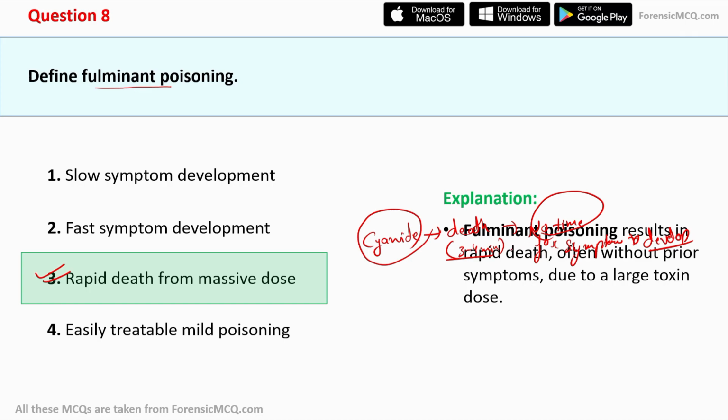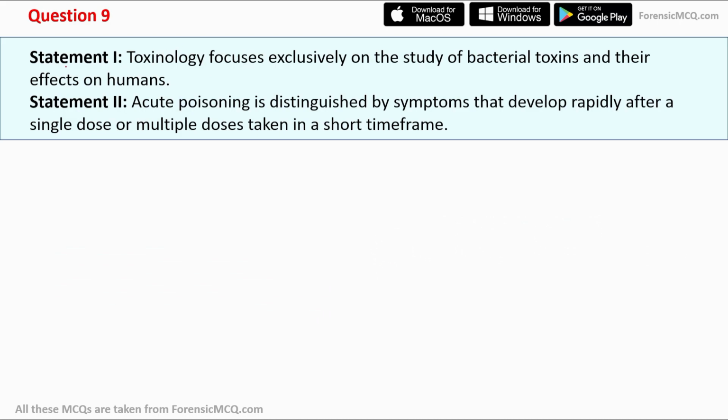And here is the explanation part, which we usually say results in rapid death, often without prior symptoms due to the large toxin dose. I already told you that. Now let's move to question number 9. It is a statements question, and first check the statement first.